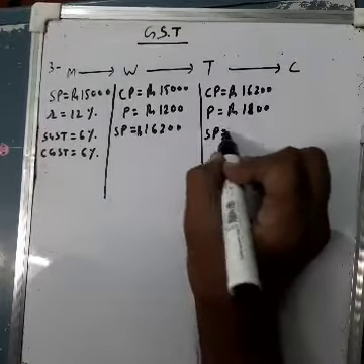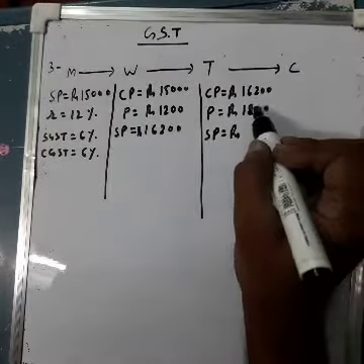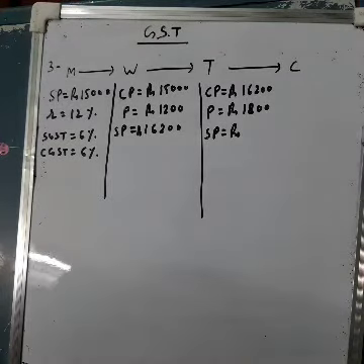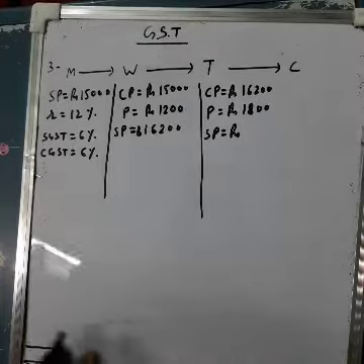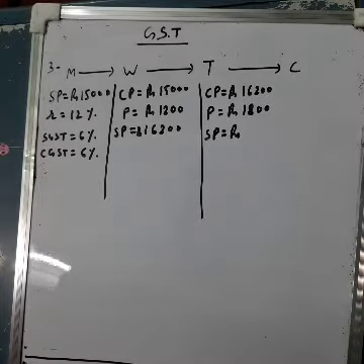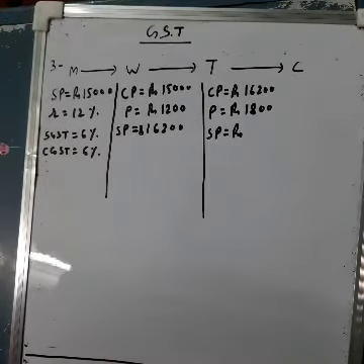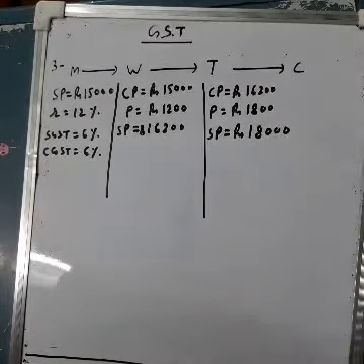It means he will sell the article at 16,200 plus 1800. So it will be coming 18,000. It means rupees 18,000 he is selling for.